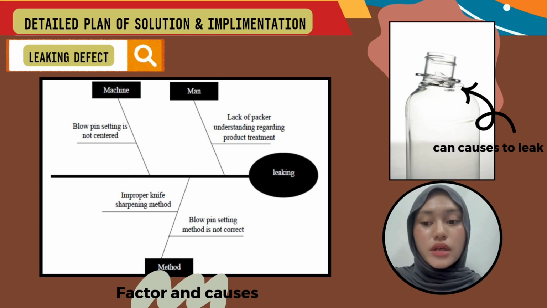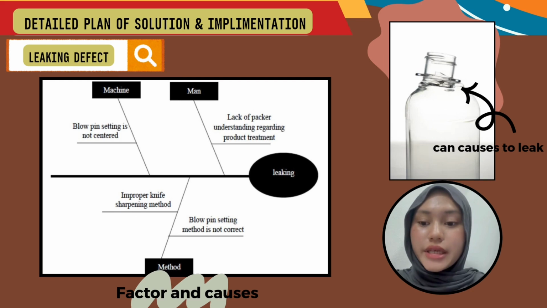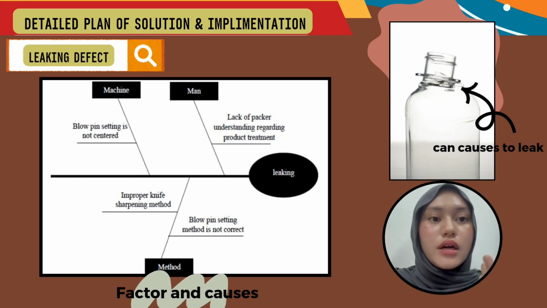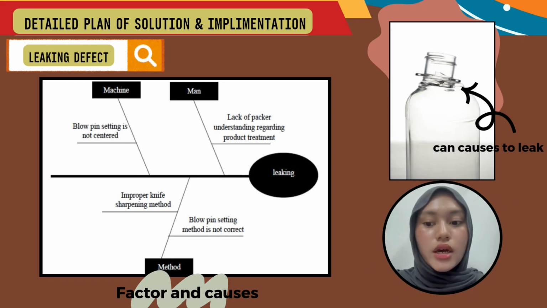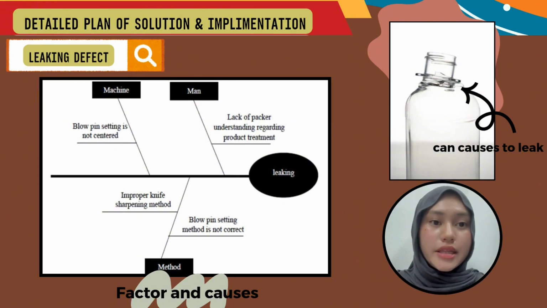So this slide shows the causes of the leaking defect. If we improve all of these causes by having an SOP and learning the right method to use, we can make sure we prevent the leaking defect from continuing, and we can reduce the quantity of defective products. In the next slide I'm going to explain the improvement suggestions for these causes of leaking defect.